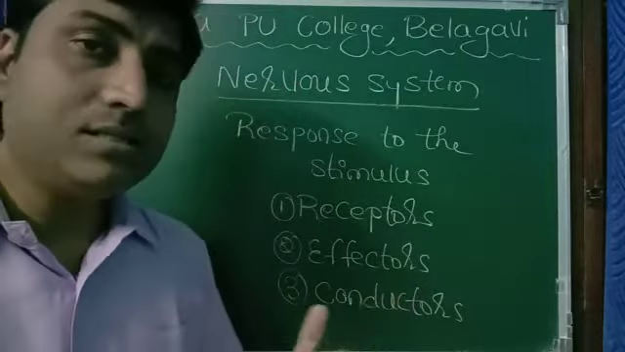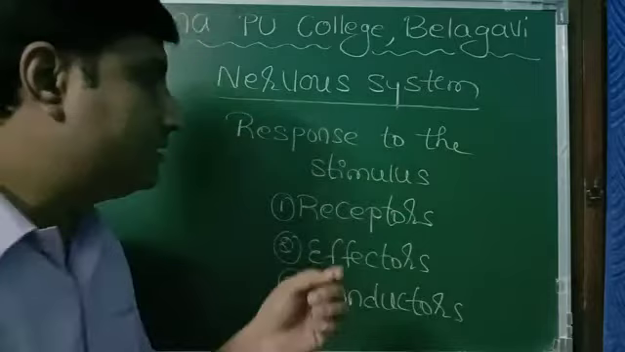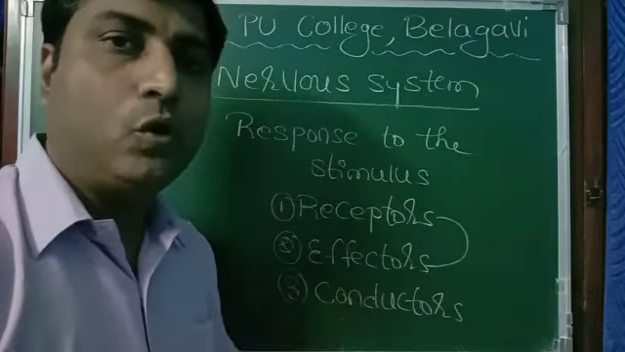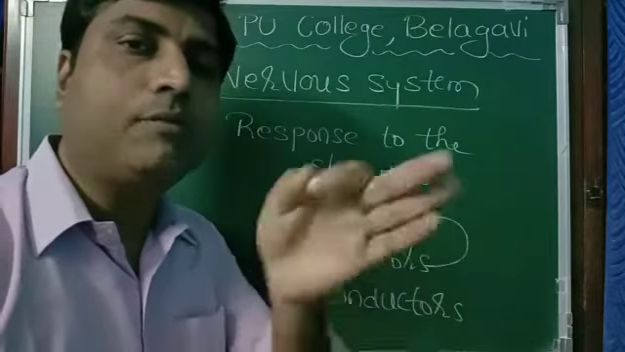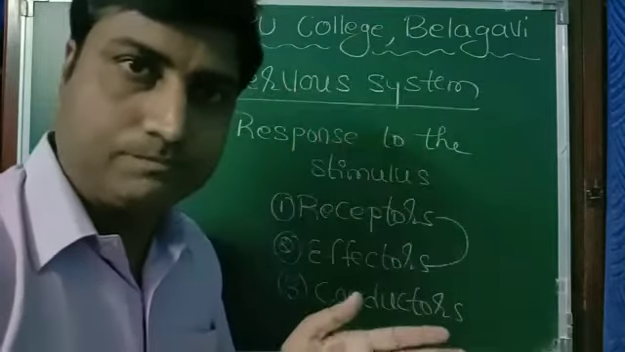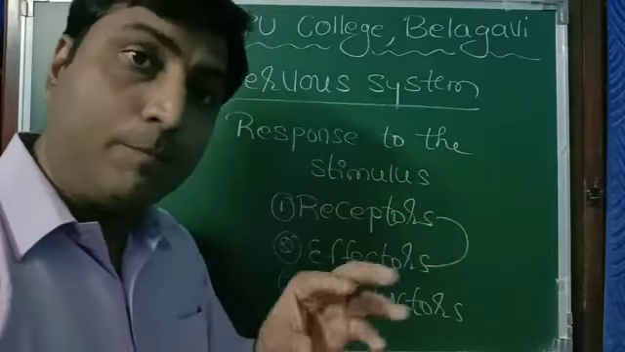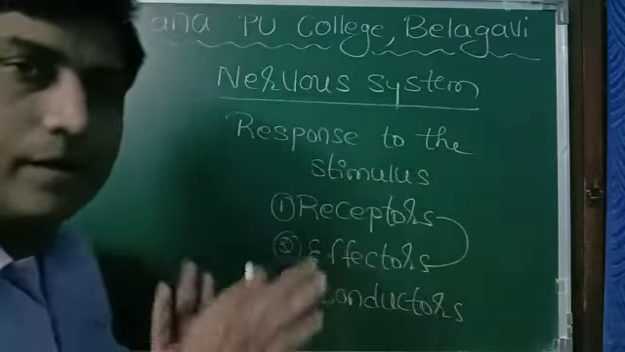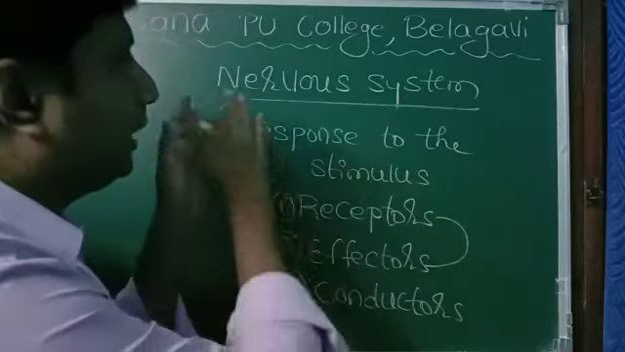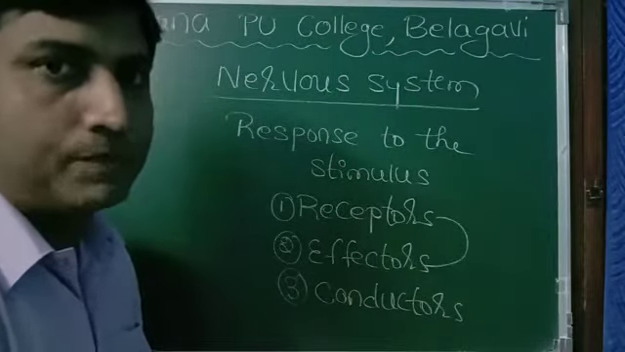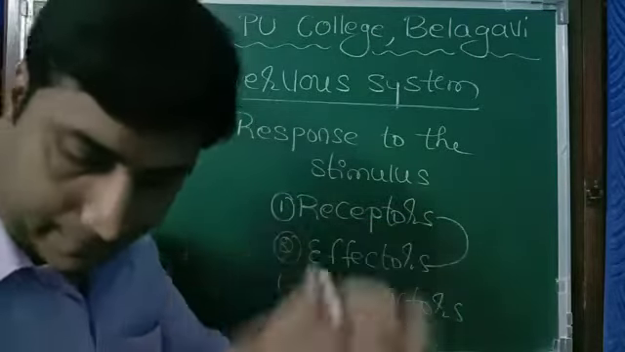Then what about the conductor? Conductor is the link between receptor and effector. And those conductors are nothing but our nerves, that is, the nervous system. So the link between receptor and effector is brought about by the action of the conductor. And that's what we are going to study in our nervous system topic. Let us study in a bit more detail.